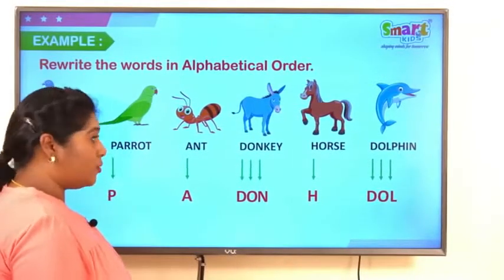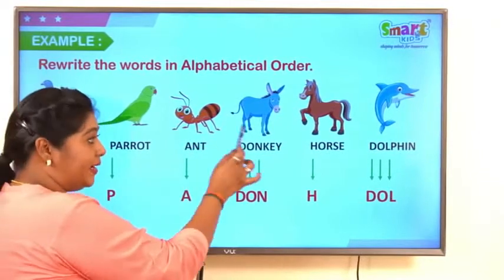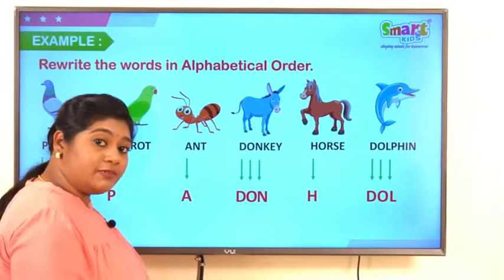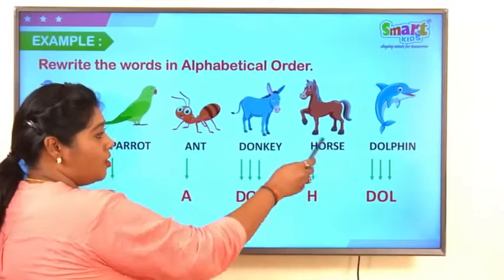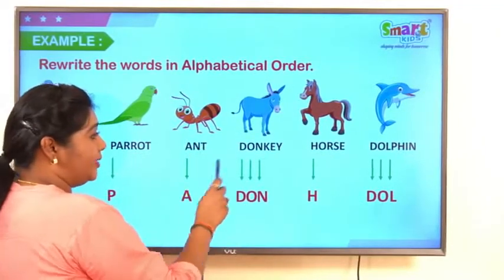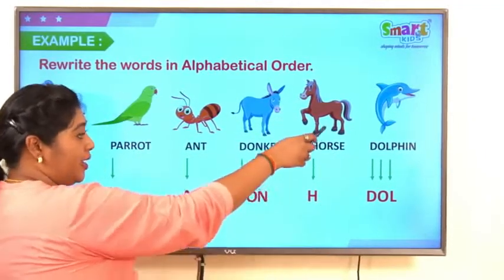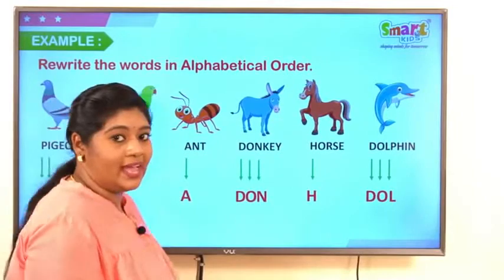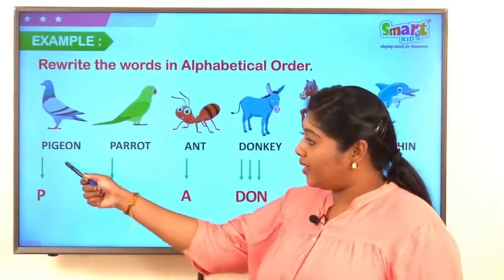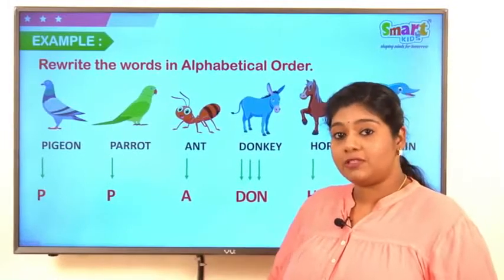Now what next? We have pigeon, parrot and horse. Among these three words, which comes first? Yes, horse. So horse stands fourth, after dolphin and donkey. Now we have pigeon and parrot. Among pigeon and parrot, which comes first?